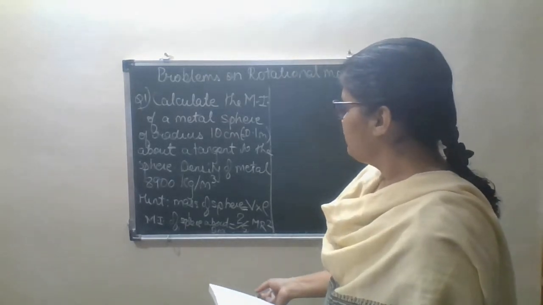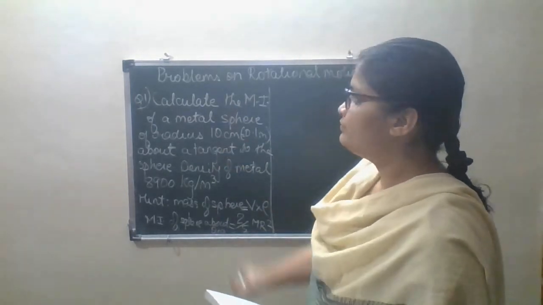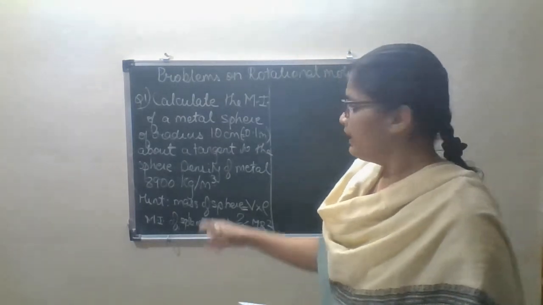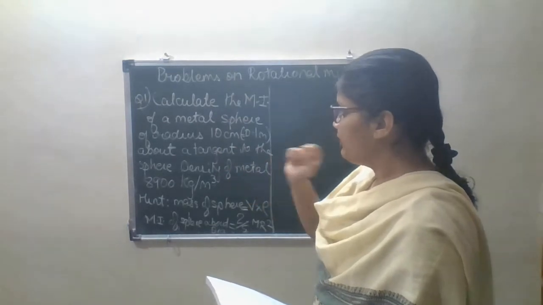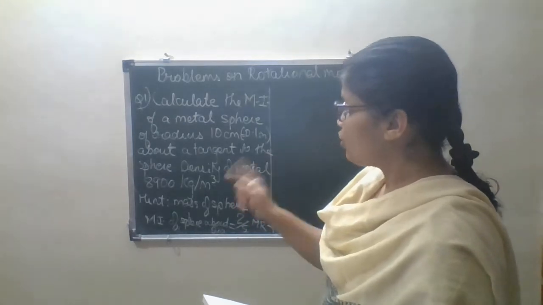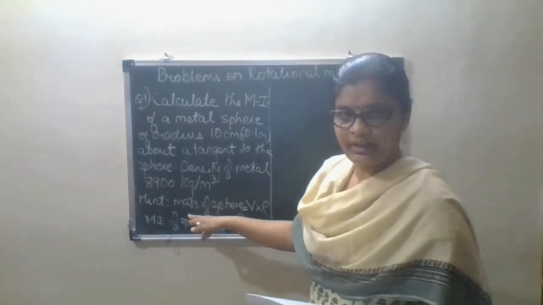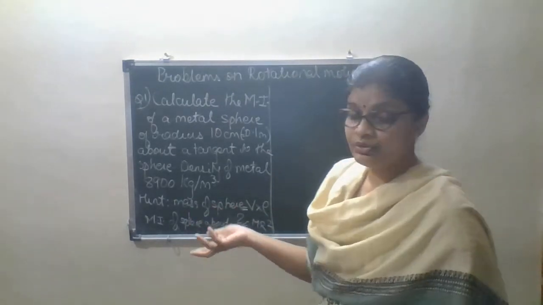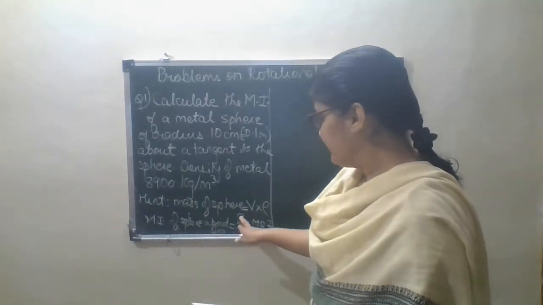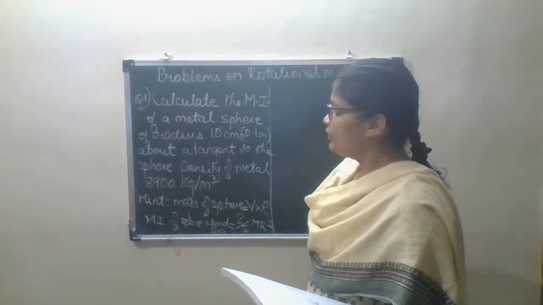Okay, so here the radius is there, density is already given, and the volume of a sphere is nothing but 4 by 3 pi r cube. And r is given to you, which means you can find the volume with the help of 4 by 3 pi r cube. Density, that means rho, is given as 8,900, and if you substitute those values you will get the mass. Then once you get the mass you can find the moment of inertia. What is the equation for the moment of inertia? That is 2 by 5 m r square. Okay, so in this manner we will solve the question.